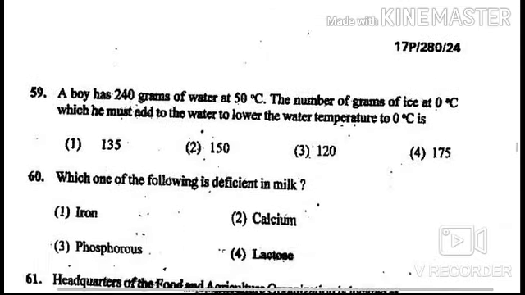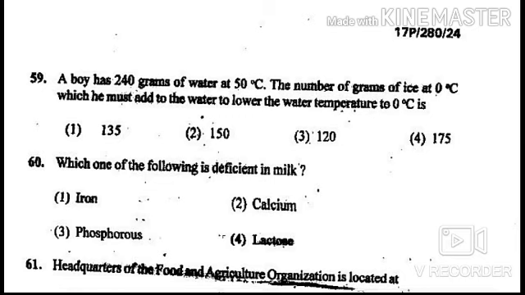Next question is, a boy has 250 grams of water at 50 degrees centigrade. The number of grams of ice at 0 degree centigrade which he must add to the water to lower the water temperature to 0 degree centigrade is...